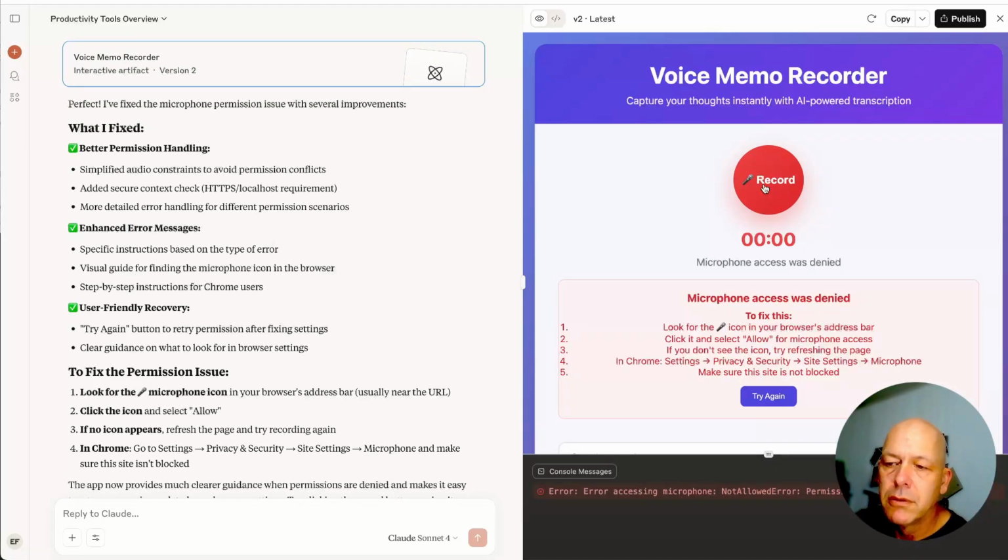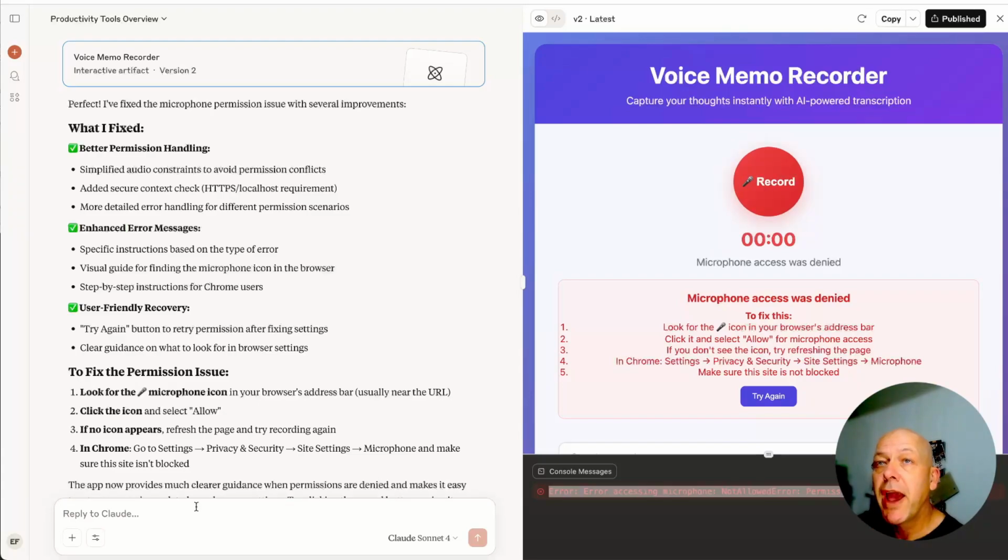hit record. Microphone access was denied. Look for the mic icon in your browser's address bar, so it's giving me some error handling. This is good. Click it and select allow from microphone access, and let's tell the app to ask for permission to use the microphone when the page loads.